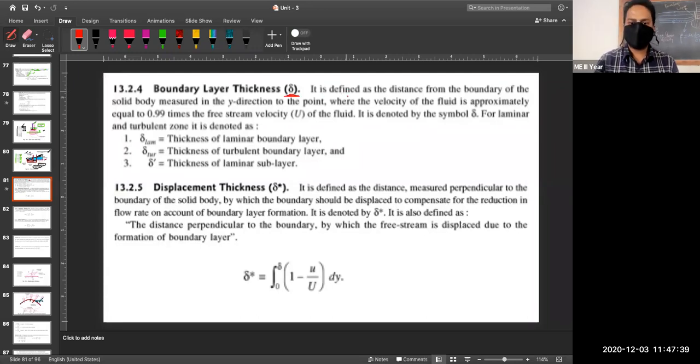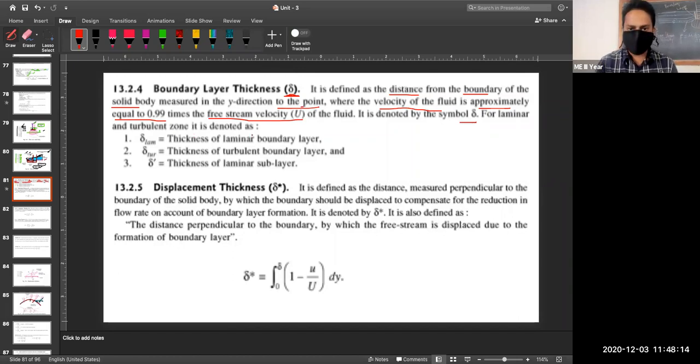Definition: it is defined as the distance from the boundary of the solid body measured in the y direction, the vertical direction, to the point where the velocity of fluid is approximately equal to 0.99 times the free stream velocity, represented by capital U. It is denoted by the symbol delta.